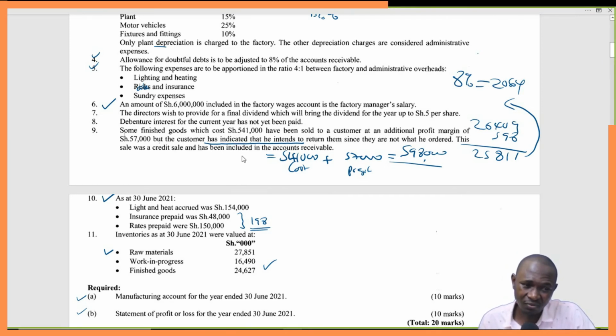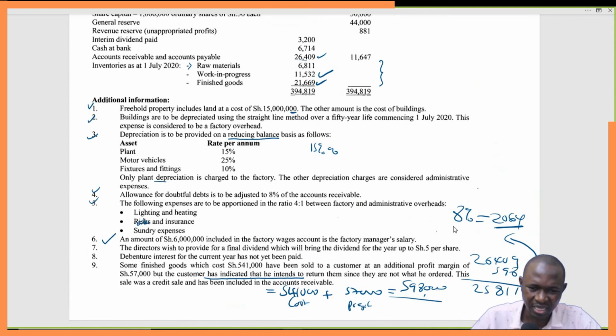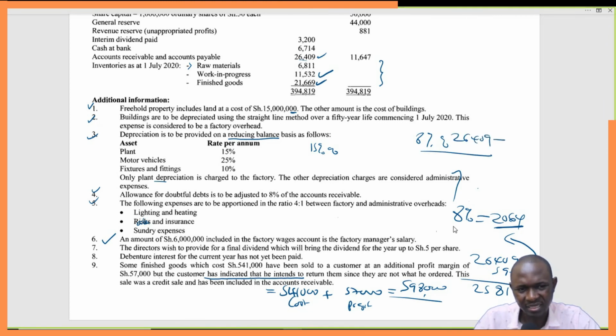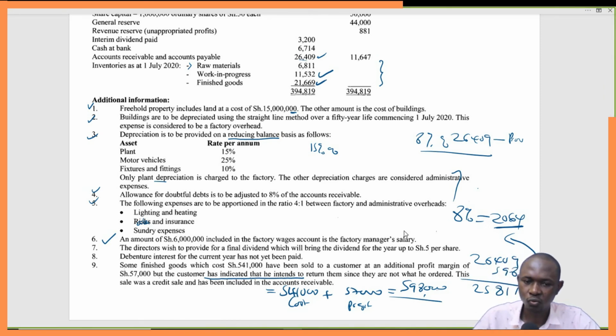If he had returned the goods, then we would have worked with this 2064. But if he has not returned the goods, because we are being told that he has only shown the intention, let's leave it at that. Let's work with the correct figure. I think we'll go this other direction. So we'll just work 8% of accounts receivable, which is 26,409, and then less the provision for bad and doubtful debts. So 0.08 times 26,409 gives you 2,112.72.